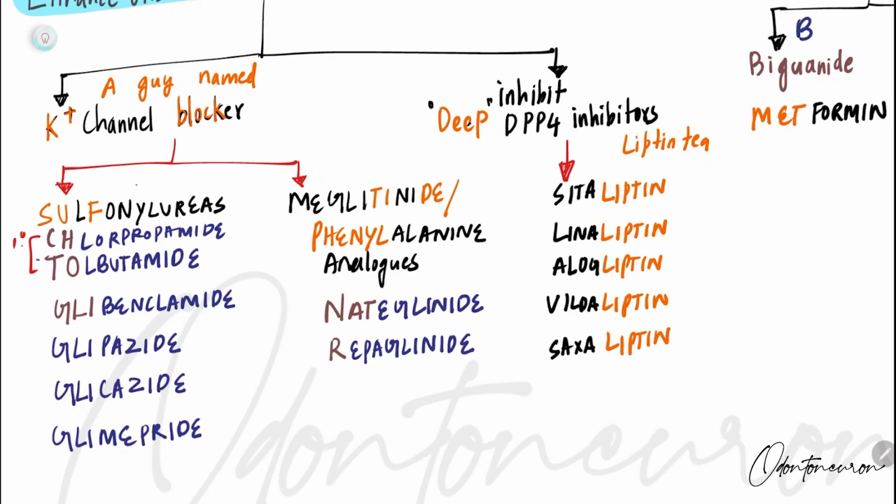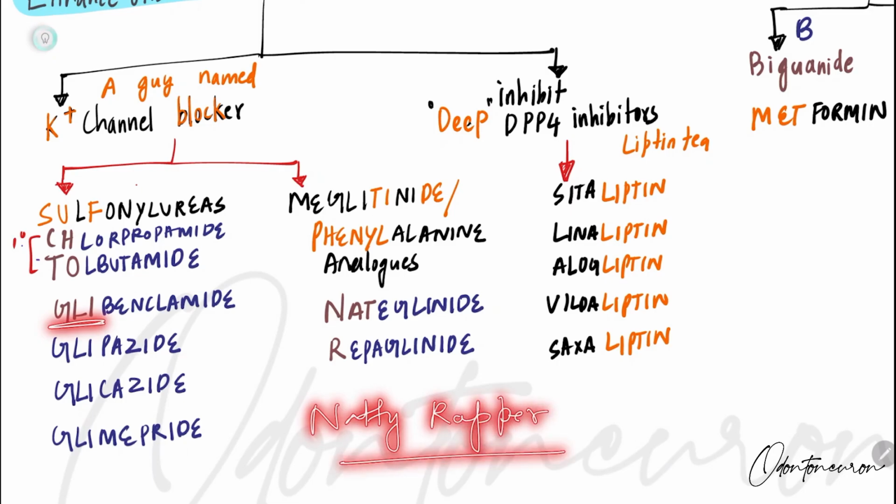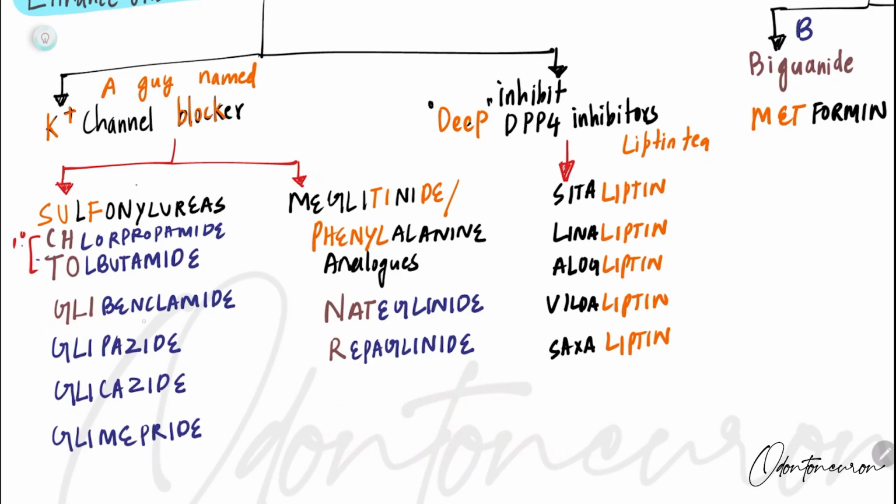Now, who's this Chotu? This Chotu was gliding into his life as a natty rapper. When I say gliding, it means glibenclamide, glipizide, gliclazide, glimepiride. Clear? When I say natty rapper, it means nateglinide and repaglinide. Clear?